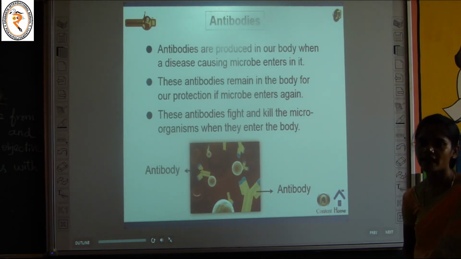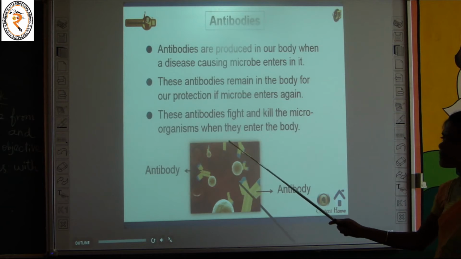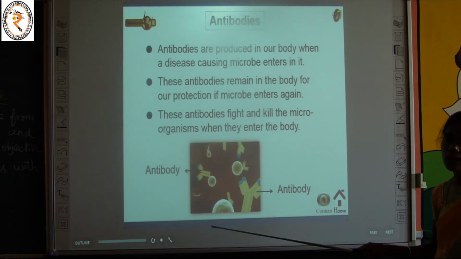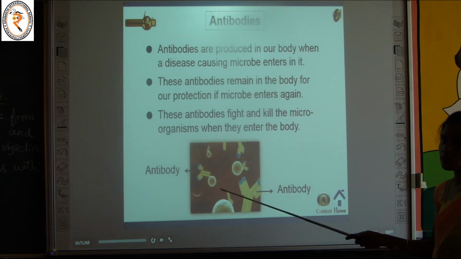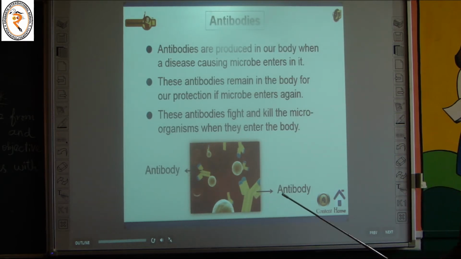What is the role of antibodies? They fight and kill the microorganisms when they enter the body. When microorganisms or microbes enter into our body, antibodies fight or kill them. That is the role of antibodies. They are present in our body, and they are produced when disease-causing microorganisms enter into our body. Okay, the next one.